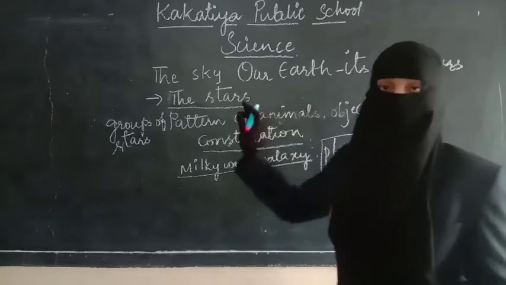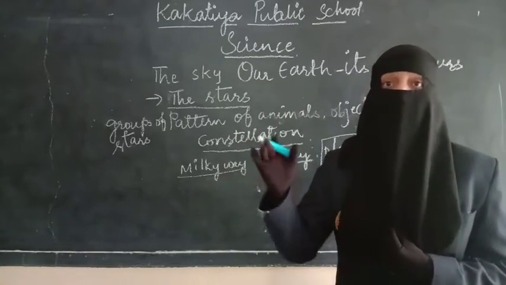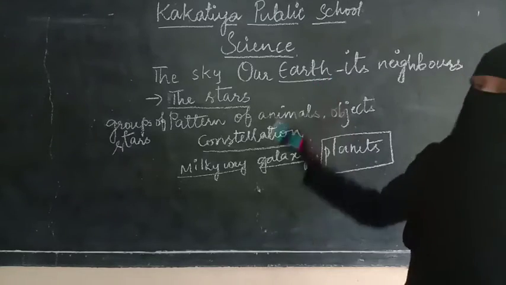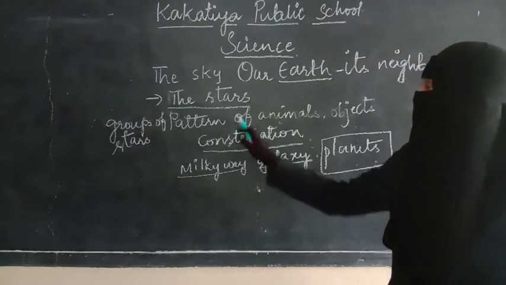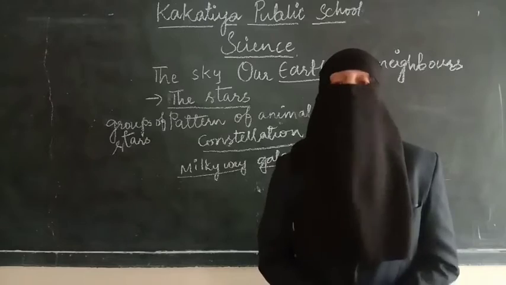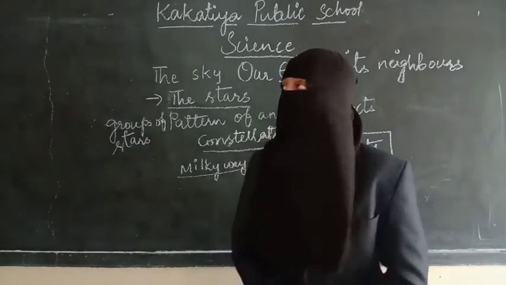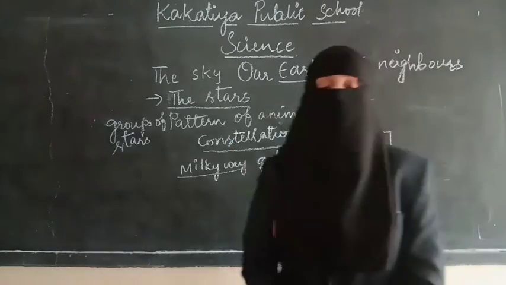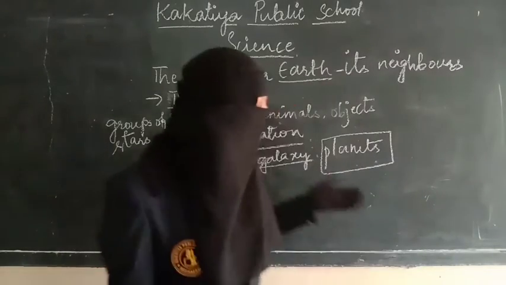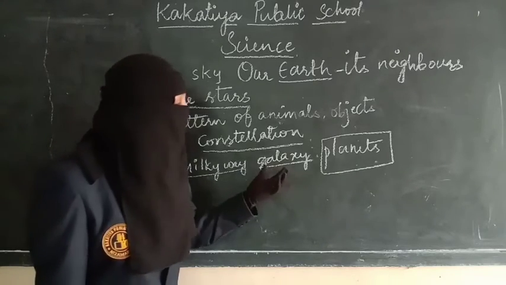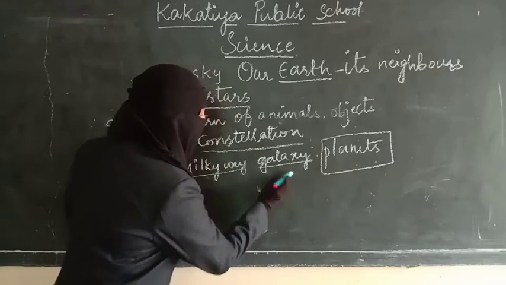So our Earth is our place, the planet which we are living on. Along with the Earth there are other planets and the stars and the moon; all those are nothing but the neighbors of our Earth. So our lesson name is Our Earth and Its Neighbors. As we have seen, we live in which galaxy? Milky Way galaxy. The Milky Way galaxy is spiral in shape.